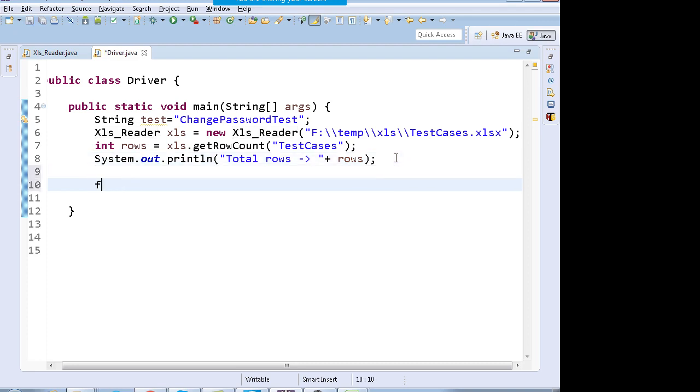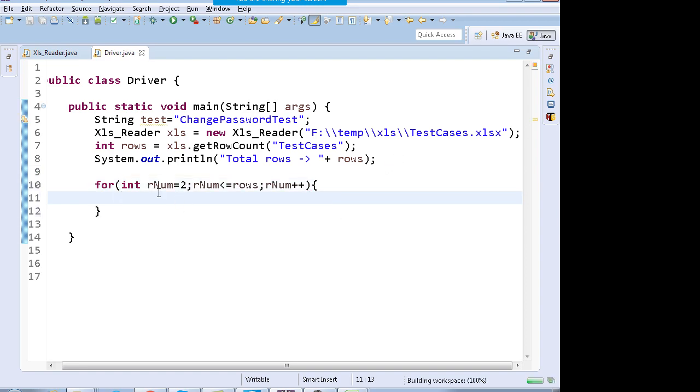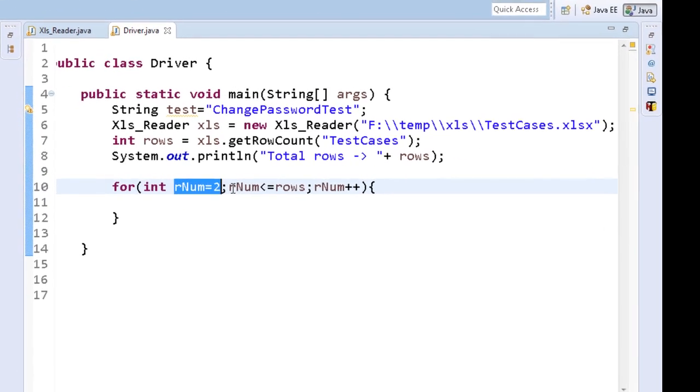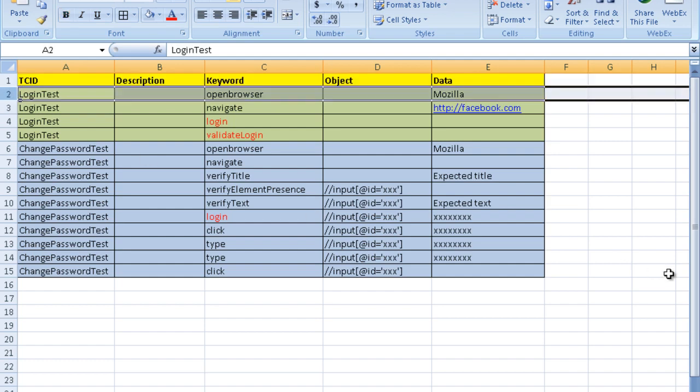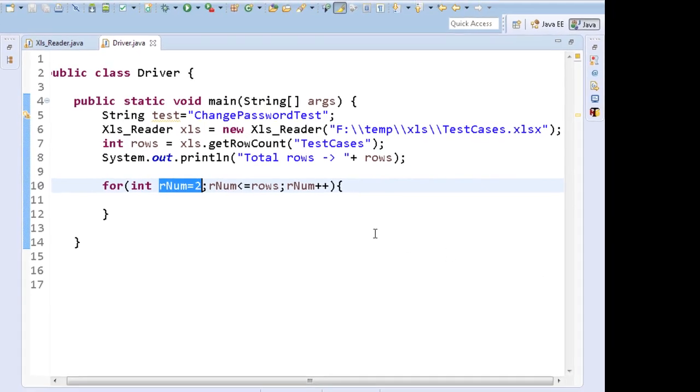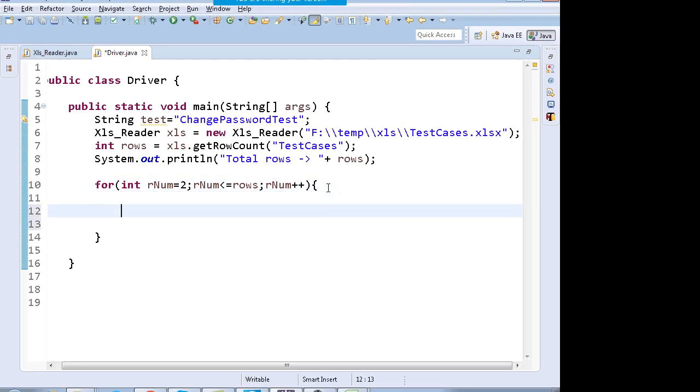Now you can write a for loop: for int row number equals 2, row number less than or equal to total number of rows, and row number plus plus. Why am I starting the row number from 2? Because if you look at the Excel file, the data starts from row number 2. Alright, fine. So we will take the column names.